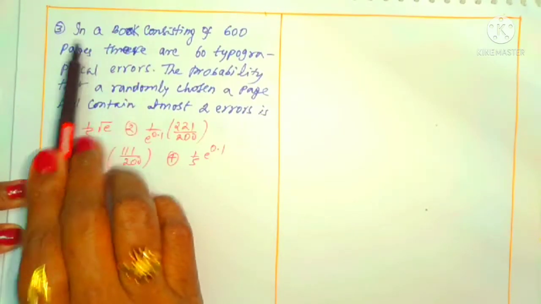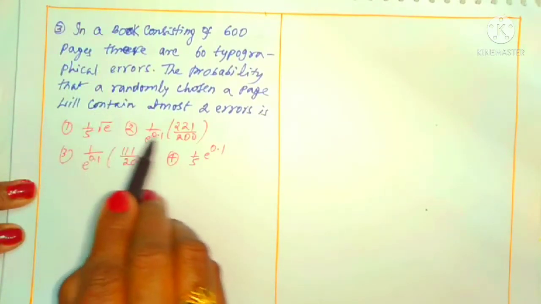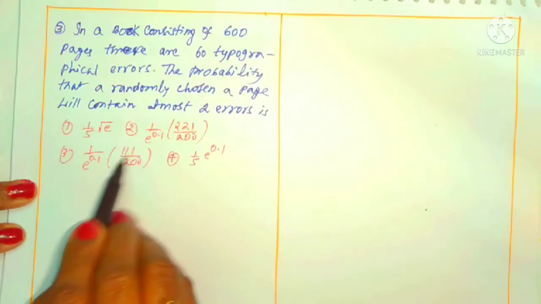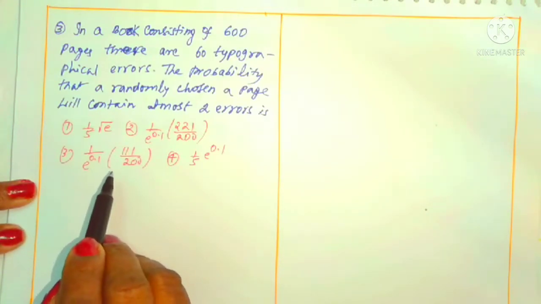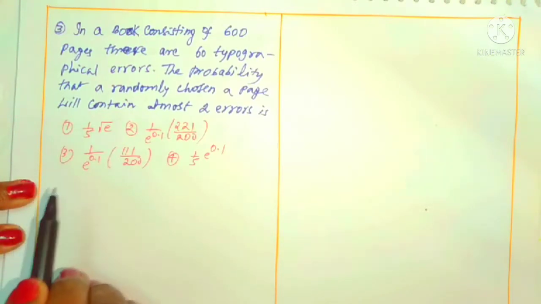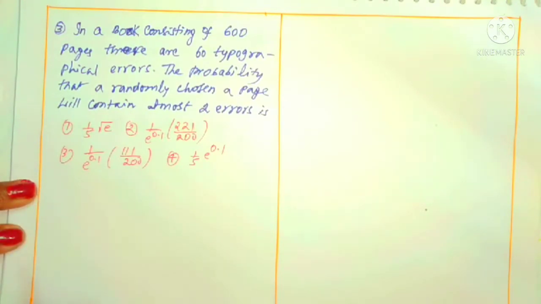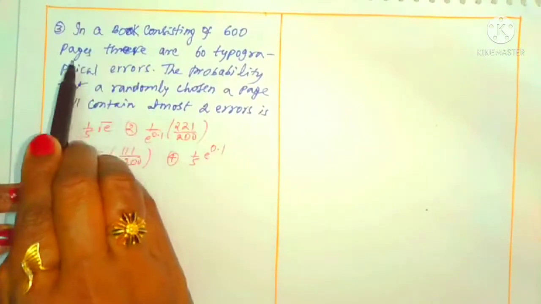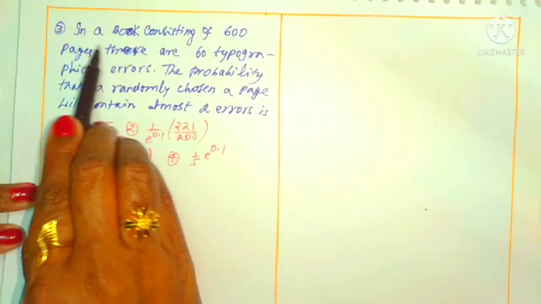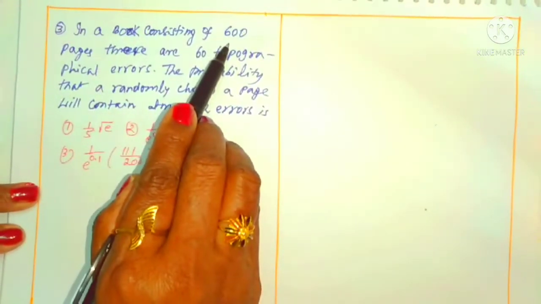Okay, now what is the given data here? You can understand from the options that you have to use the Poisson distribution indirectly. For the Poisson distribution, you have to find the lambda value. How can you find lambda here? From this question, how many pages are there? Totally 600 pages.